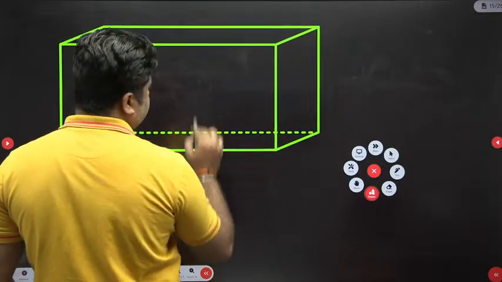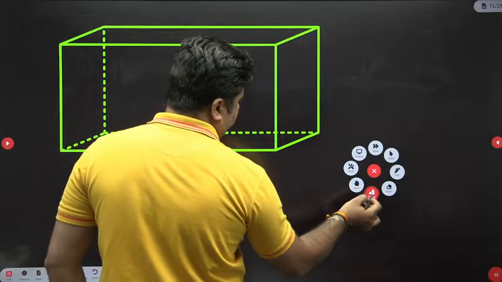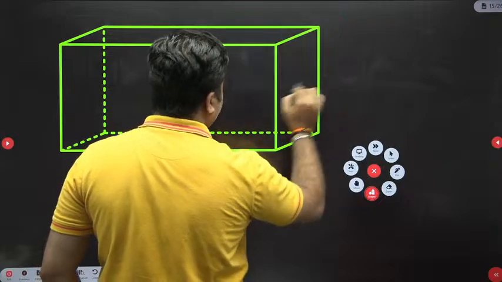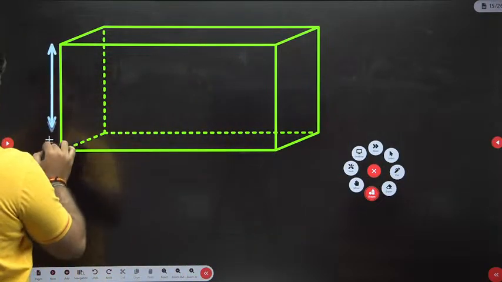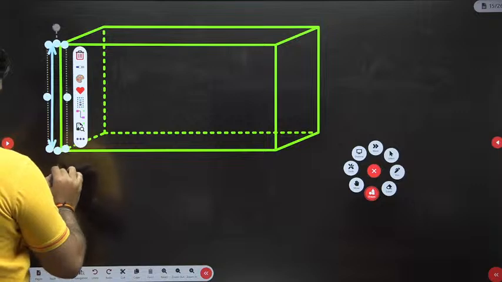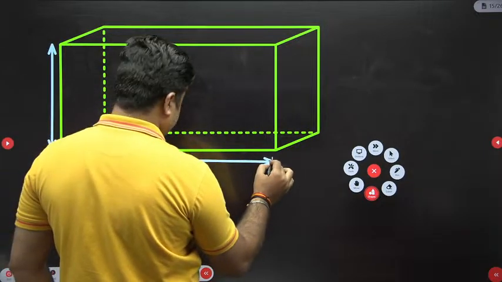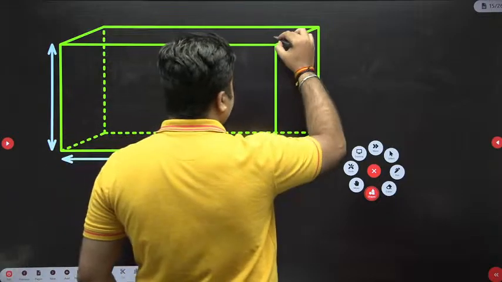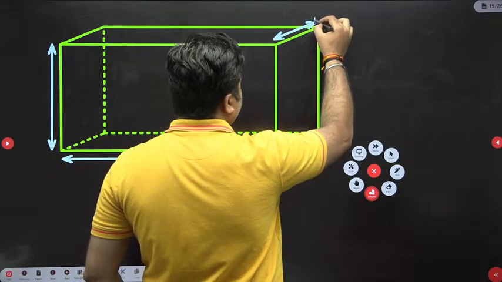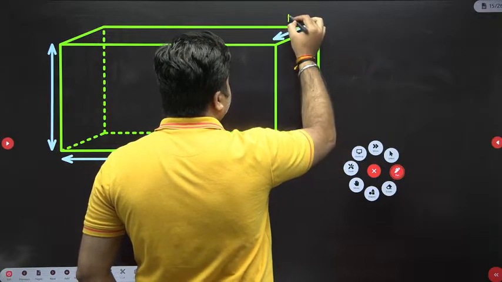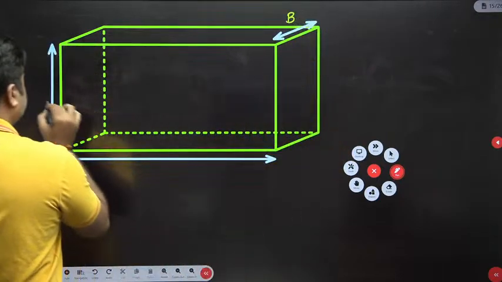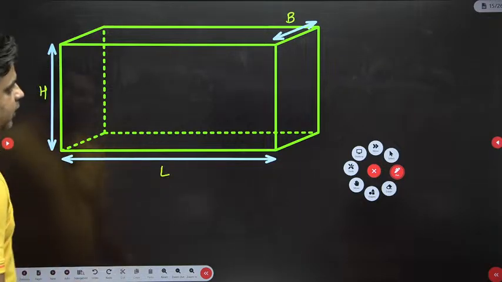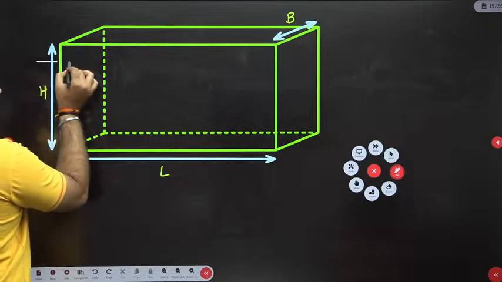So this is my settling tank, right? And I'm only drawing the settling zone. There is no sludge zone here. This is my settling zone, height capital H. This is the length of the tank L, and this is the width of the tank B. And the water is flowing like this.